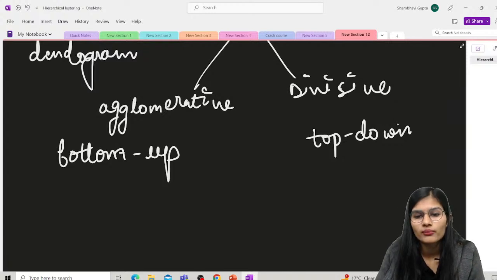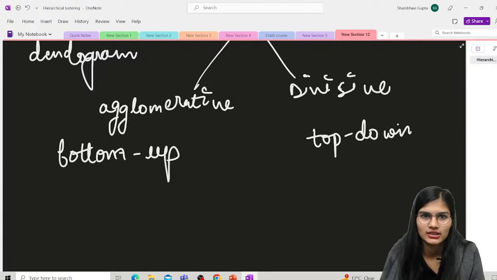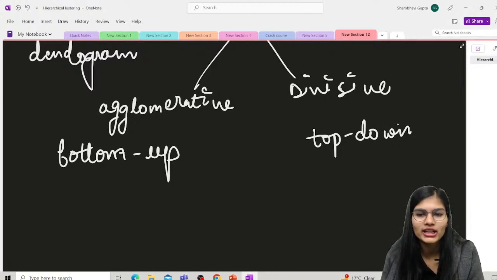Then you take the two closest data points or clusters and merge them to form one single cluster. That is the next step. So in the first step you create each and every data point as a single cluster. You just work with the single clusters, create those